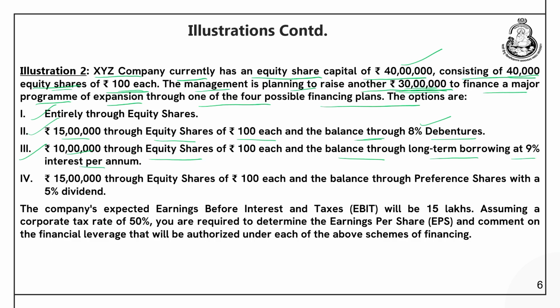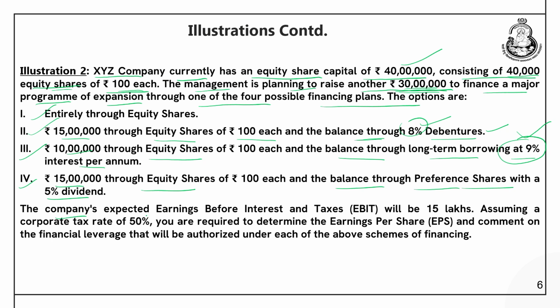You see, if you have a debt of 15 lakhs, the rate of interest is 8%. If you have a debt of 20 lakhs, the rate of interest also increases because the risk perception of debenture holders also increases with the proportion of debt and they will expect higher returns, right. The fourth one is 15 lakhs through equity shares and the remaining 15 lakhs through preference shares with a 5% rate of dividend, right. So, these are the 4 options with the company.